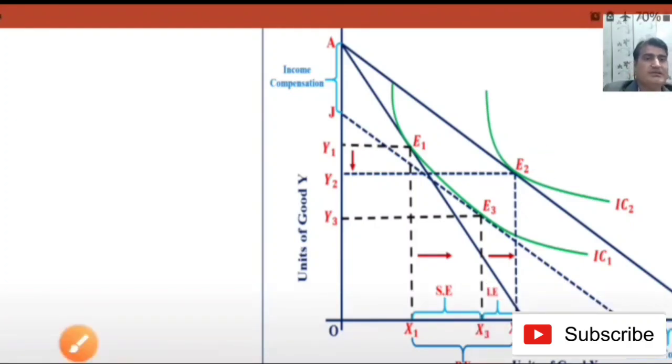This X1 to X2 shows the price effect, and in this effect the substitution effect and the income effect are also here.